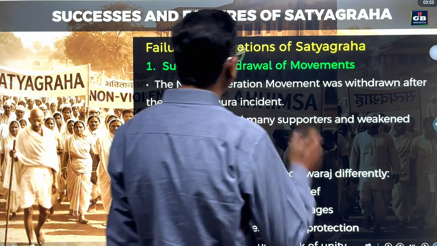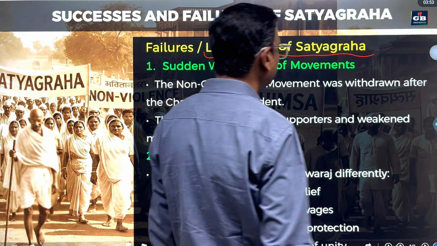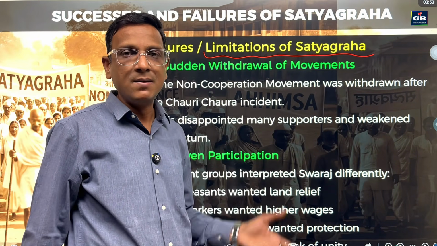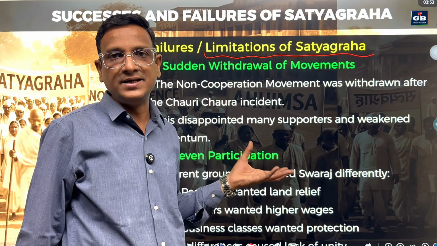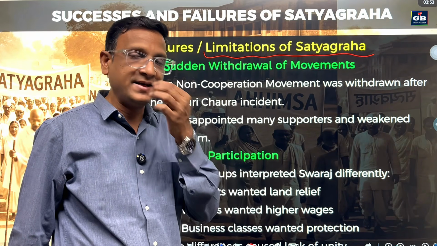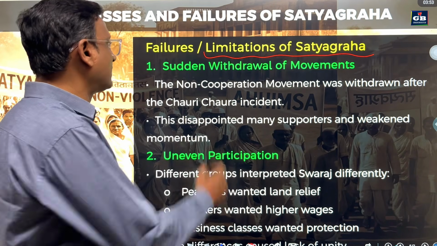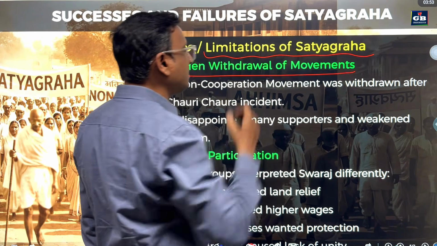Now let us see the limitations of Satyagraha. Even Satyagraha could not bring independence in one or two years. Many years it took, 1920 to 1947, with two mass movements. There were so many failures even. See what the reasons are. What are the limitations of Satyagraha?